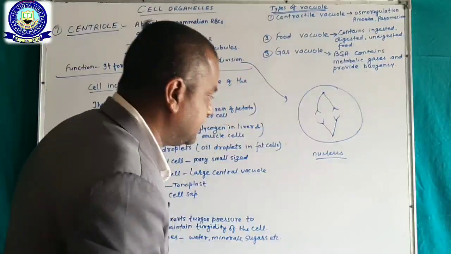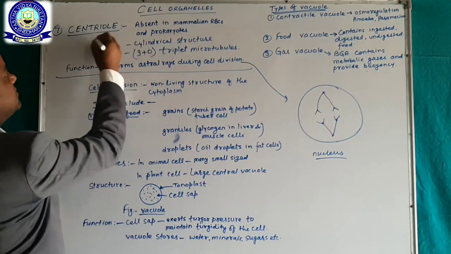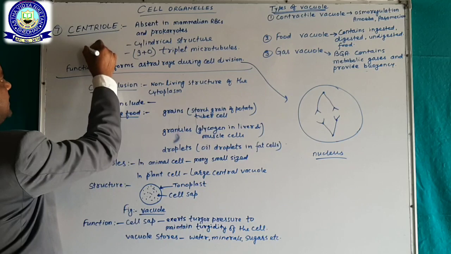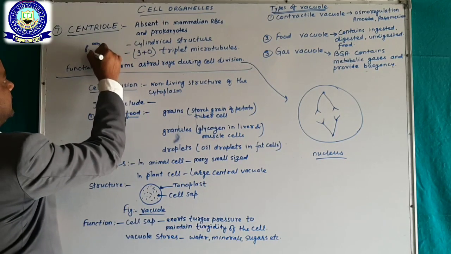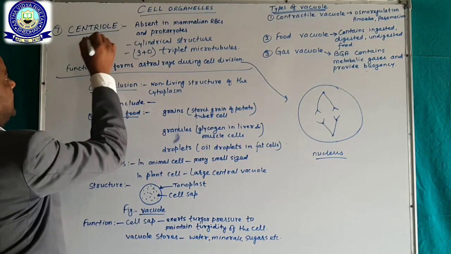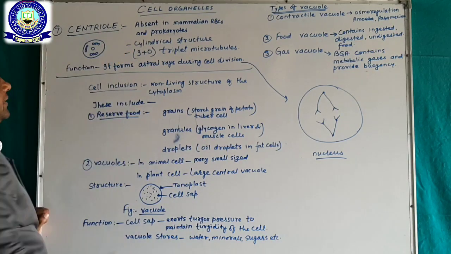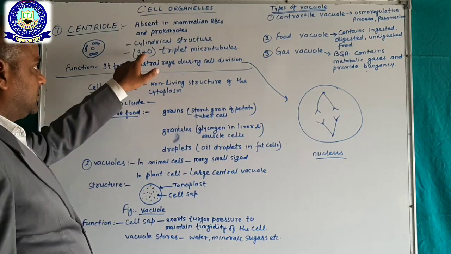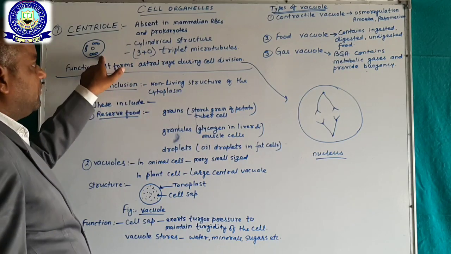Here, understand, this is triplet microtubules, okay, and here it is absent. In that way, centriole exists in the cell.